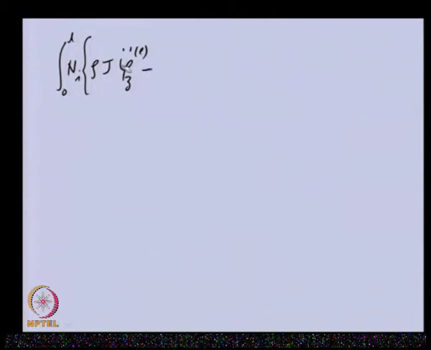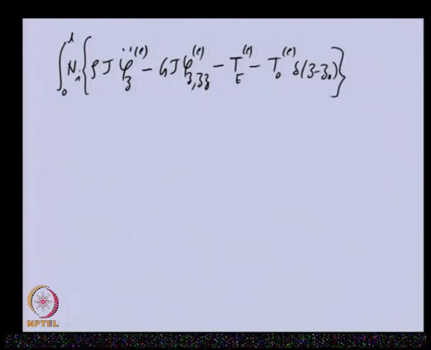Basically, this is the inertia term, and this is the elastic torque term, comma z z meaning double derivative with respect to z, then the distributed external torque, and the concentrated torque located at z equal to z naught. So this was the residual.